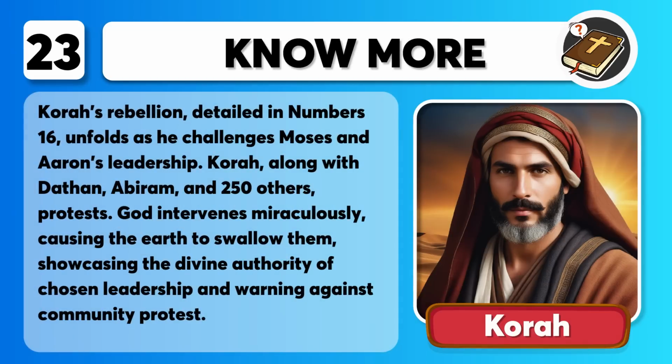That was Korah. Korah's Rebellion, detailed in Numbers chapter 16, unfolds as he challenges Moses and Aaron's leadership. Korah, along with Dathan, Abiram, and 250 others, protests. God intervenes miraculously, causing the earth to swallow them, showcasing the divine authority of chosen leadership and warning against community protest.